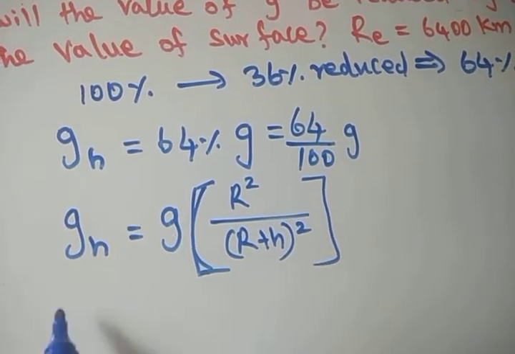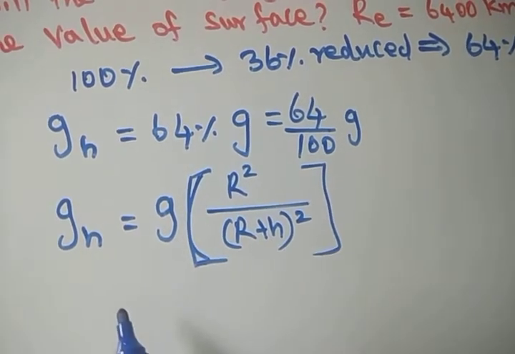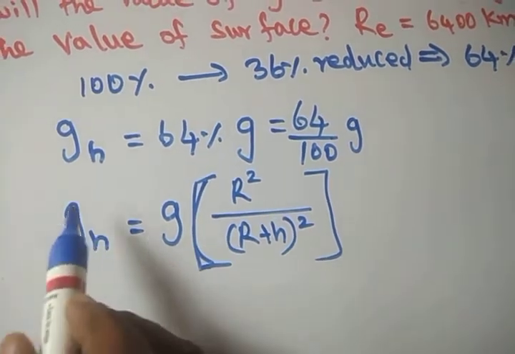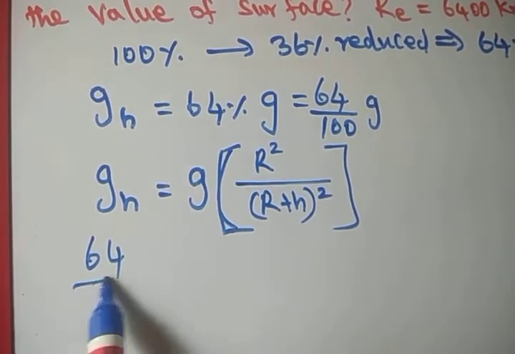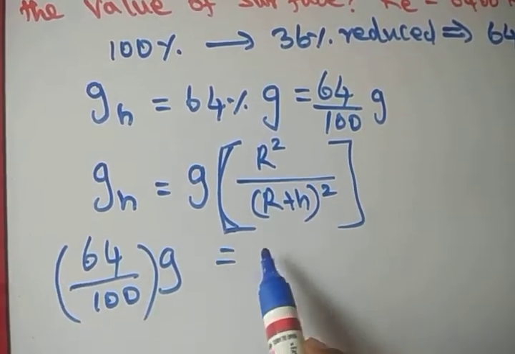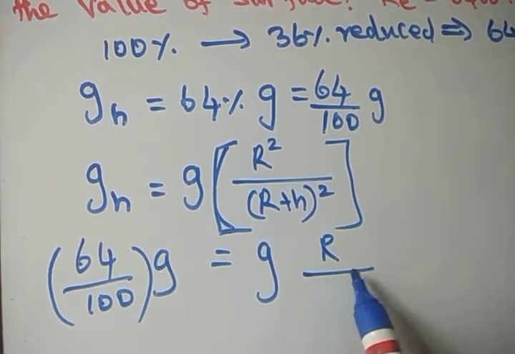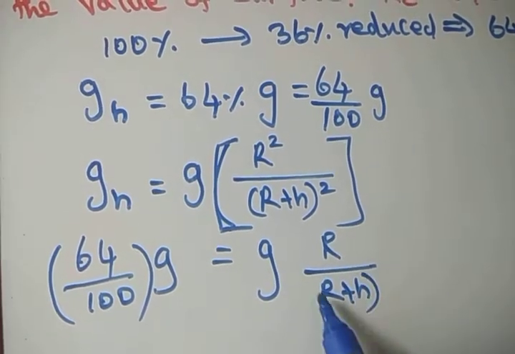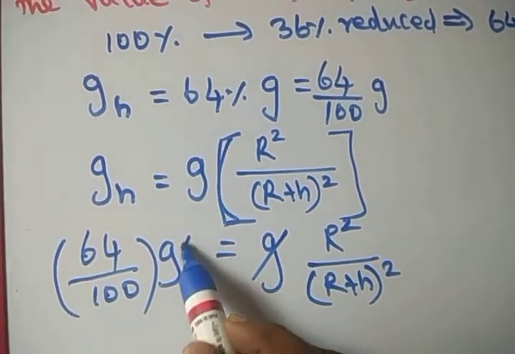So GH is equal to G into R square by R plus H the whole square. Instead of GH you have to substitute 64 by 100 G. So 64 by 100 G is equal to G into R square by R plus H the whole square. G gets cancelled.